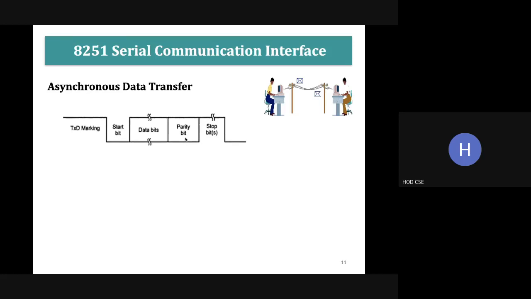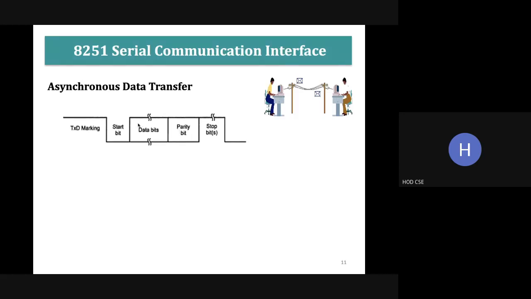Suppose we have an odd parity of data, the parity will be set, and the receiver will check whether the transmitter's parity bit is the same as the receiver's. If it is the same, there is no error, and the data sent is received at the destination. If there is any change in the parity bit, there is an error, so it will ask for retransmission.